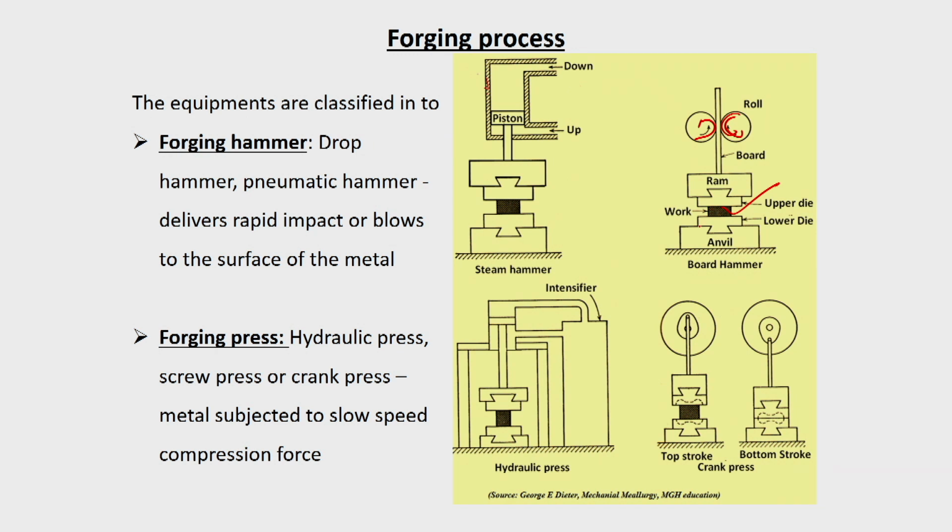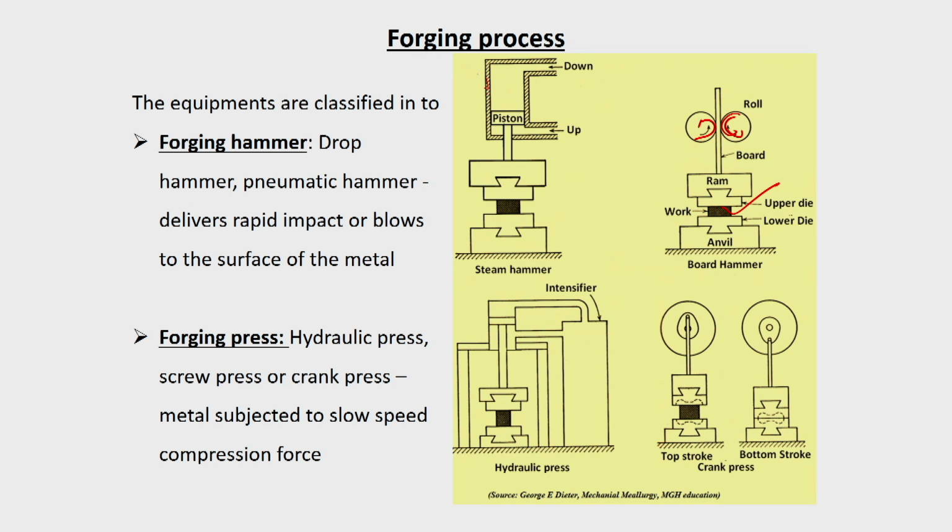impact. Depending upon the weight and the height to which it is lifted, that potential energy is converted into kinetic energy at the time of impact, and due to that mechanical energy, the metal deforms. If you want higher energy, you lift it to a higher height, because the weight remains constant for a particular die. And this keeps on repeating.